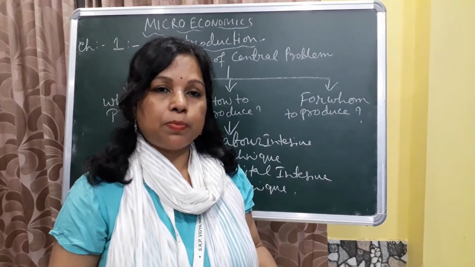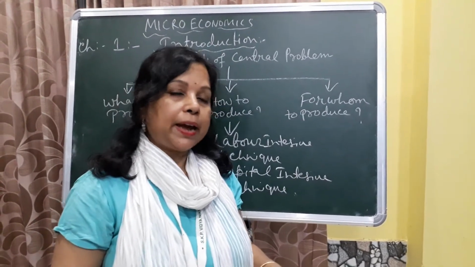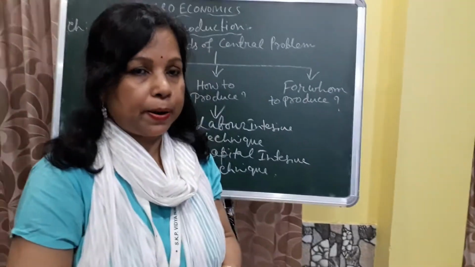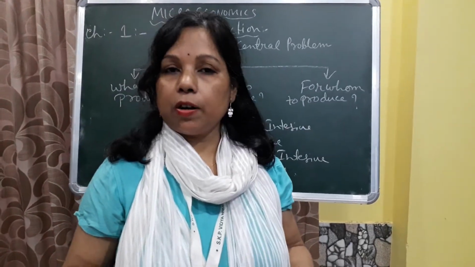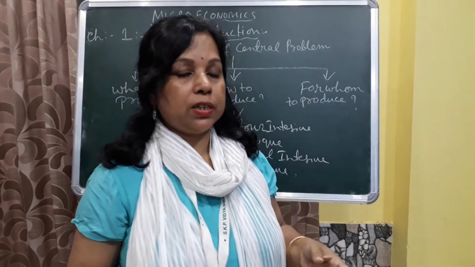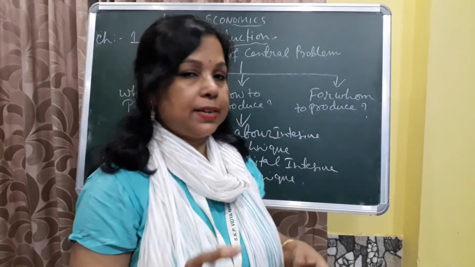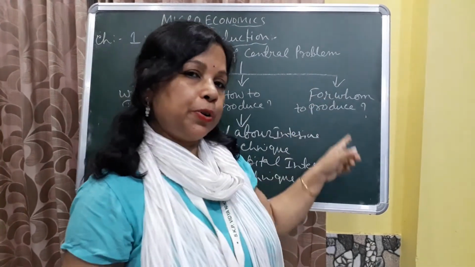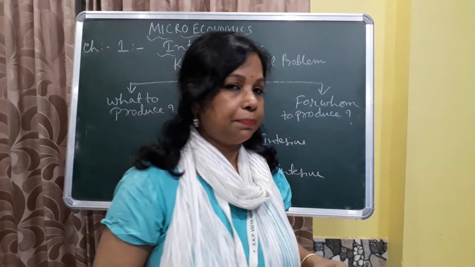The distribution of income is related to the factors of production. We know that four factors are needed for production purposes in our economy: land, labor, capital, and entrepreneur or organization. So first we have to decide the distribution of income among these four factors of production. These are related to for whom to produce. This portion is very important in the introduction chapter.